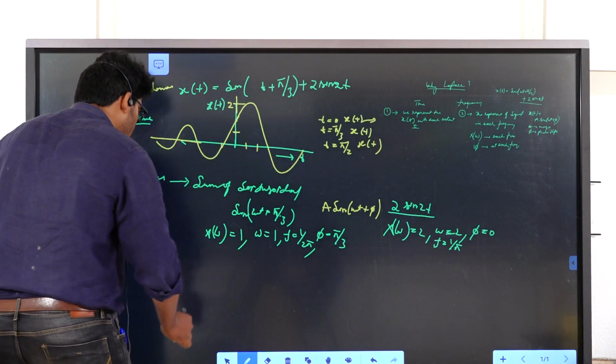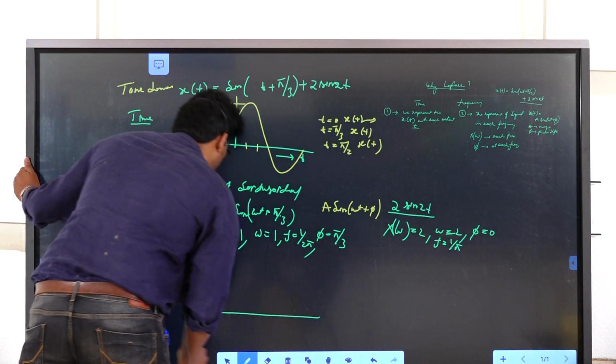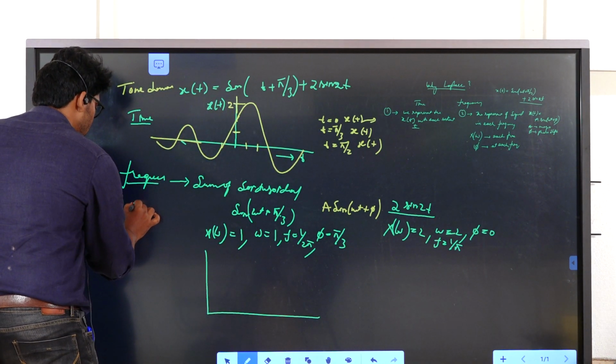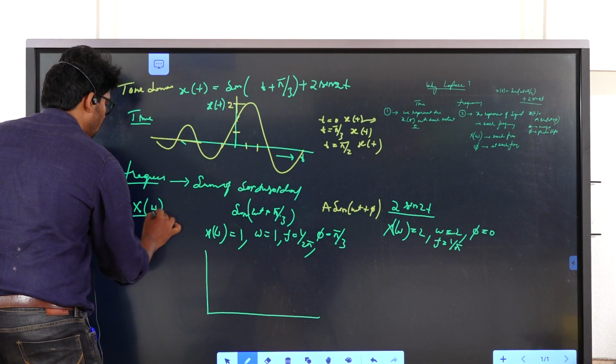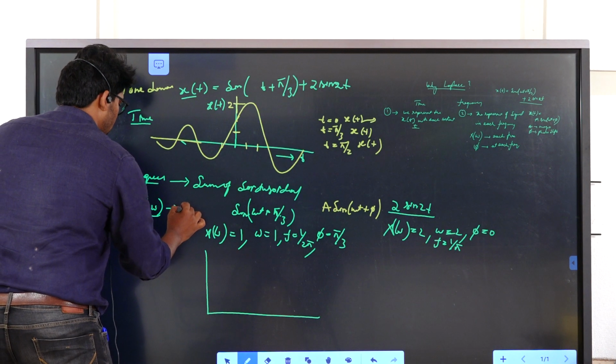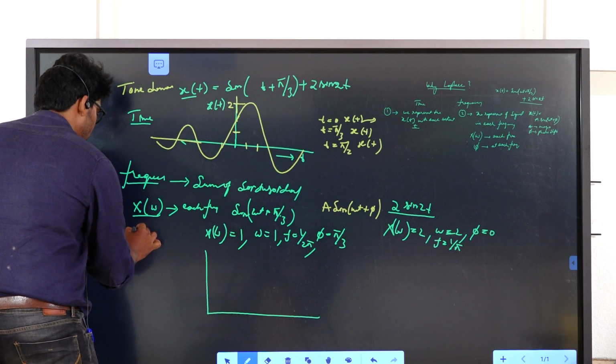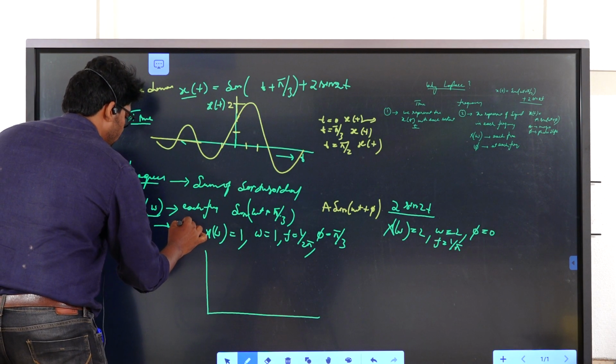I want to represent these two signals, this combination of sinusoids, in the frequency domain. How will I do it? As I said already, in the frequency domain we show the magnitude X of omega of the whole signal x of t with each frequency, and the phase shift with each frequency.